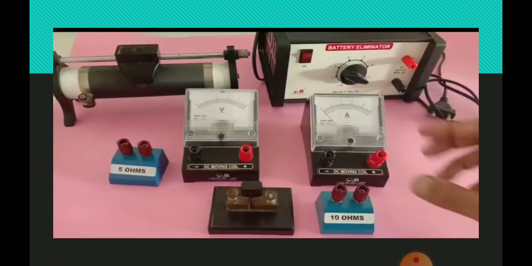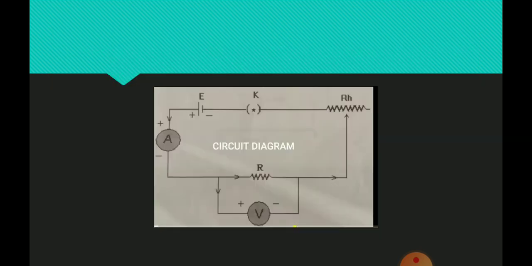This is the instrument we use to verify Ohm's law. This one is the rheostat, voltmeter, ammeter, unknown resistance, key and power supply. This is a circuit diagram to verify Ohm's law.